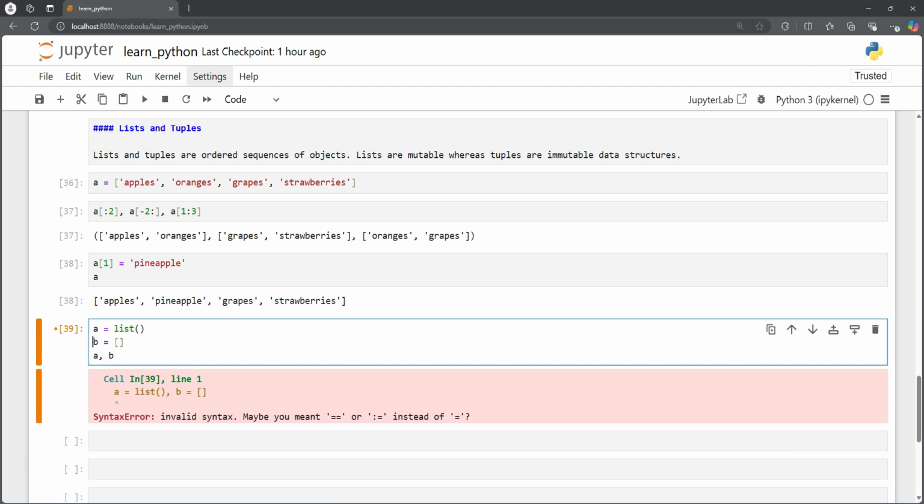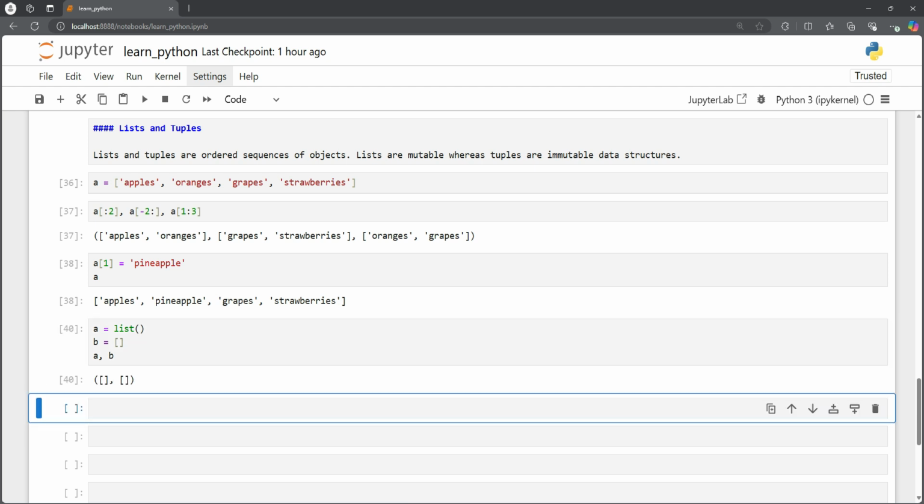And as I said, a list can contain data of different types, so there is no requirement that all of these should be strings. We can also store different data types in it.